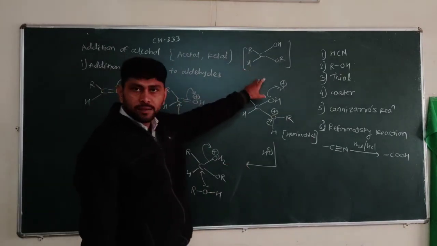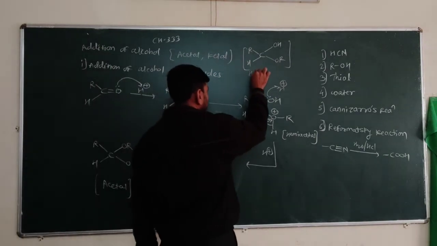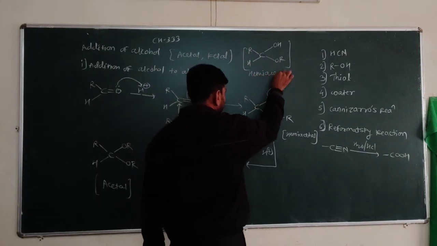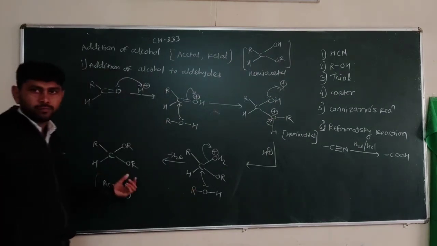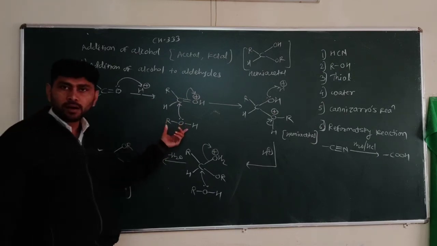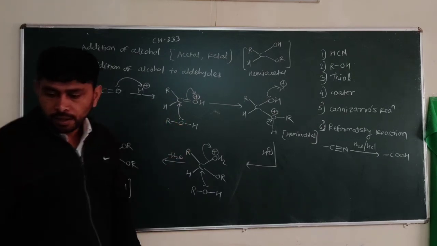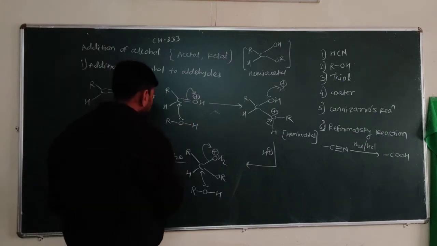So this hemiacetal formation takes place here, and from the hemiacetal we obtain acetal formation. So addition of ROH is the rate determining step. Alcohol addition is the rate determining step.